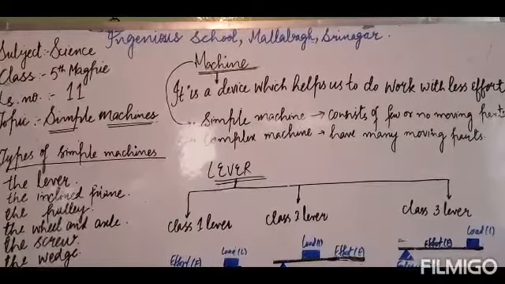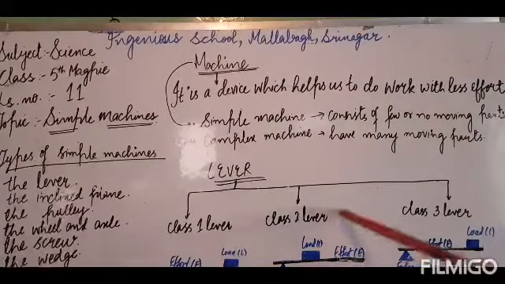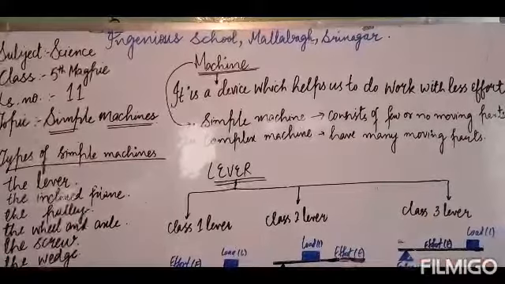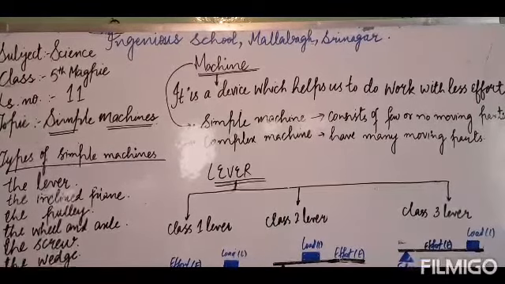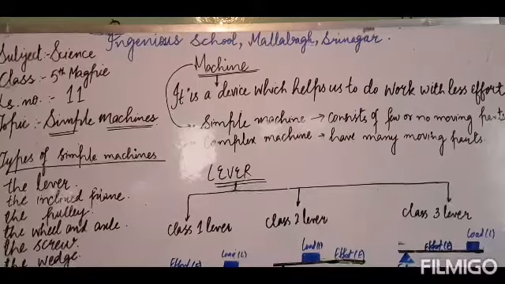Now the class 2 lever. In a class 2 lever, as you can see here, the load lies between the fulcrum and the effort. The simple example of a class 2 lever is the lemon squeezer. In a lemon squeezer, we place the lemon between the two arms of the squeezer, and those two arms are connected at a fixed point, which is known as the fulcrum.